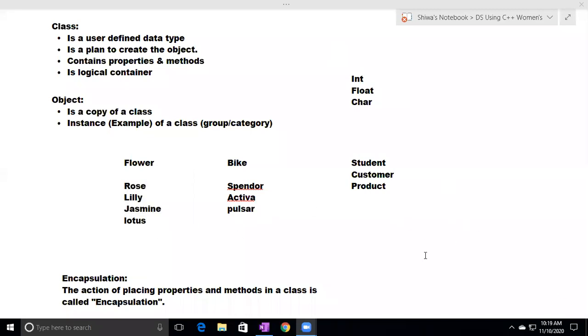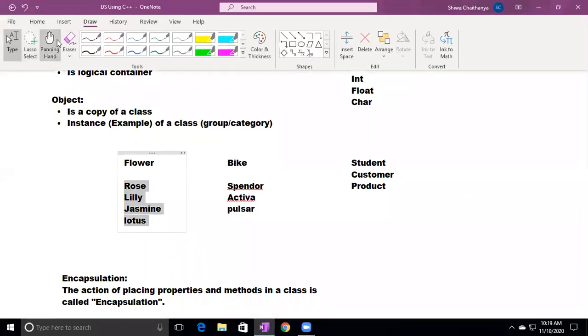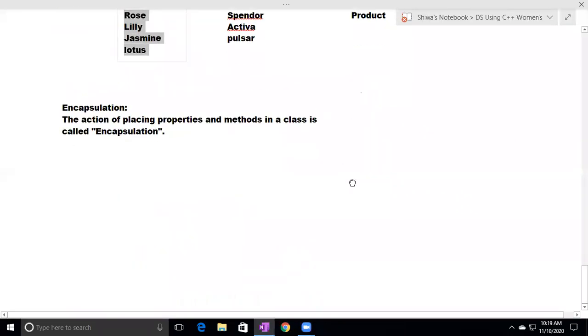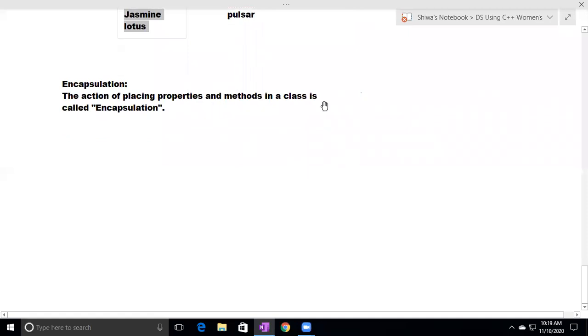So what is encapsulation? Encapsulation means the action of placing several properties and methods in a class. Defining a class is nothing but encapsulation.